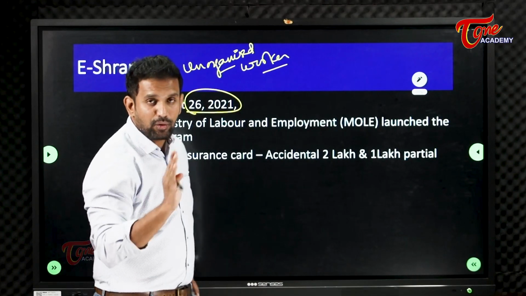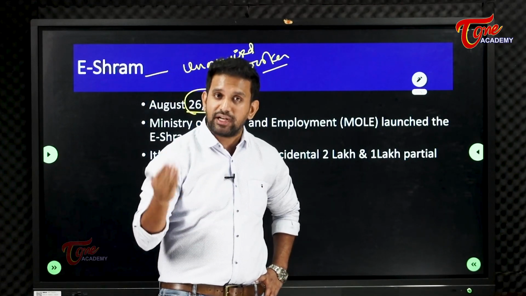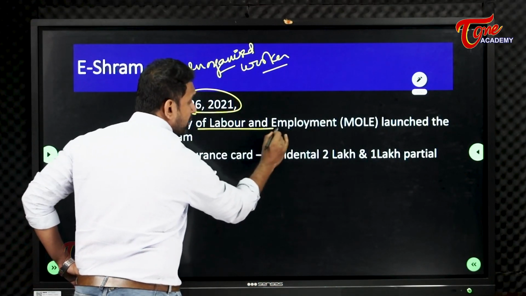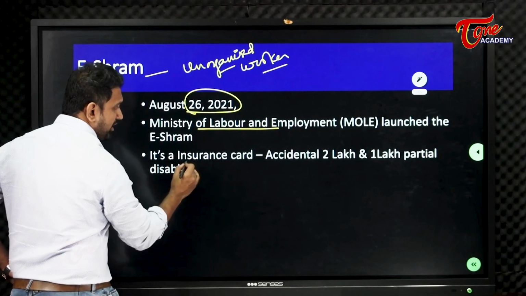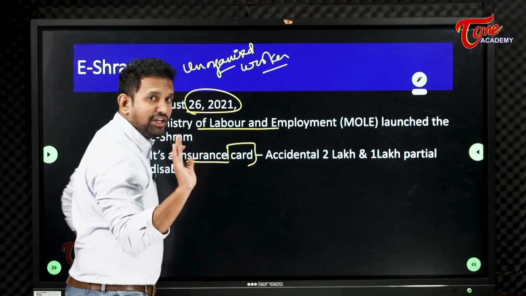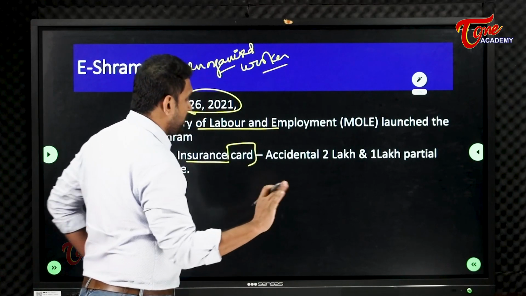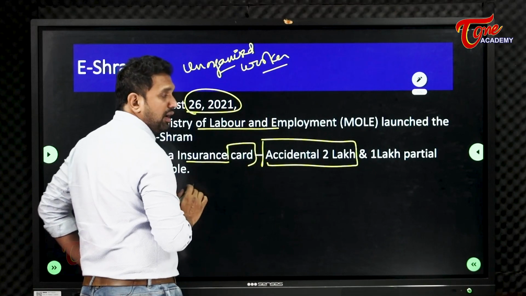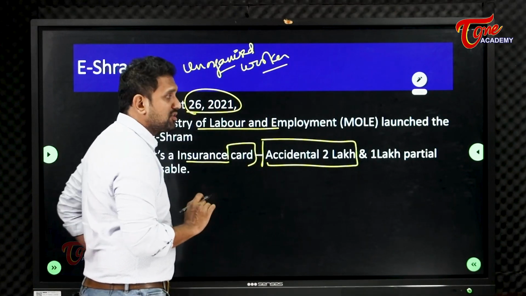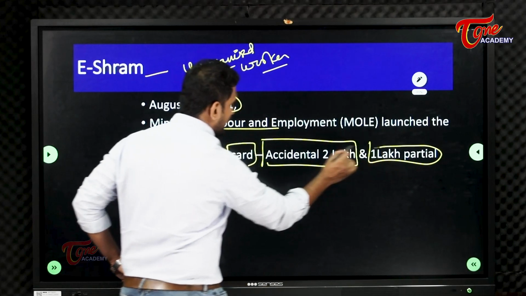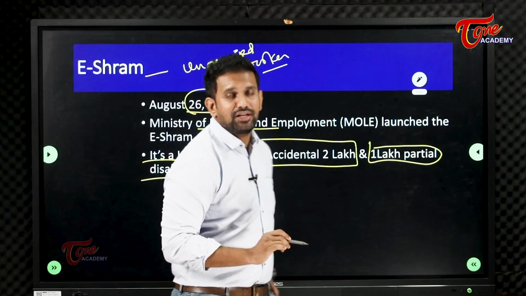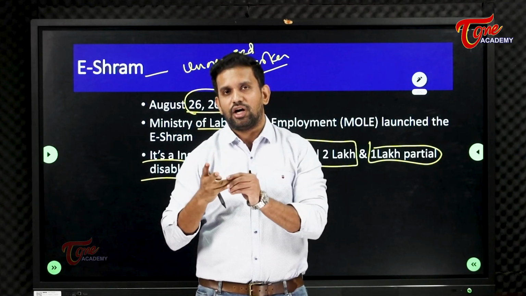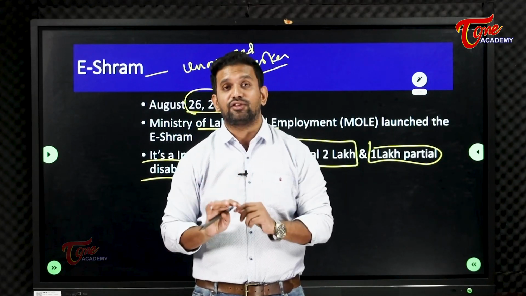If your father or mother are working in this way, please tell them to get the government assistance. You can go to the E-Shram Portal. It is launched by the Ministry of Labour and Employment. An insurance card will be given, called the E-Shram card. If any person meets with an accident, the government will take care of the insurance burden of 2 lakh rupees, and 1 lakh for partial disability. Partial disability is, for example, one eye is there, one eye is not there. Two fingers are not there, only 3 are there, like that. That is called partial disability.